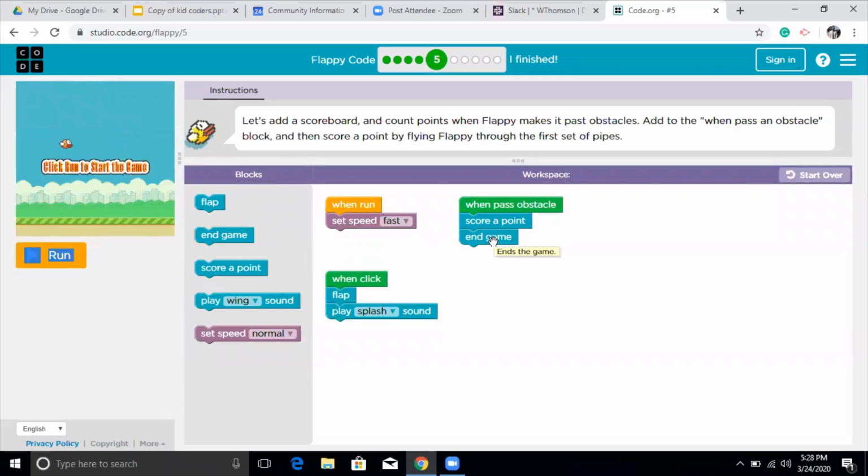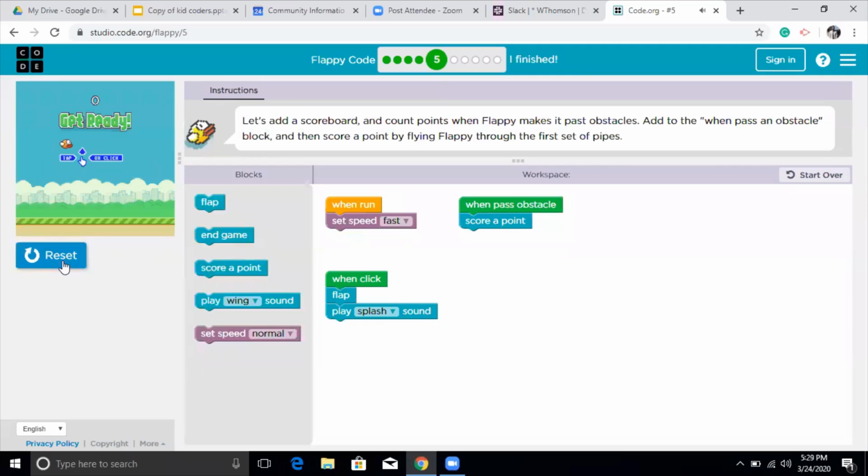Okay, so let's see if I delete this and how does it change. See, I didn't score the point. I'm just going below them. I'm not scoring a point, and I just kept going, and the score is 0. So I have to actually go up like this.